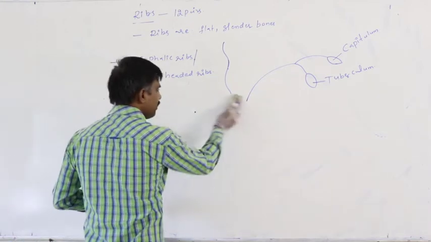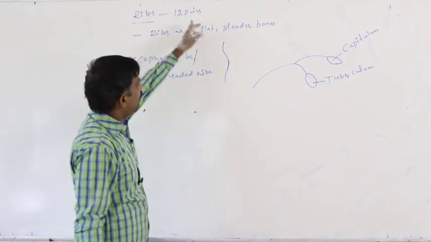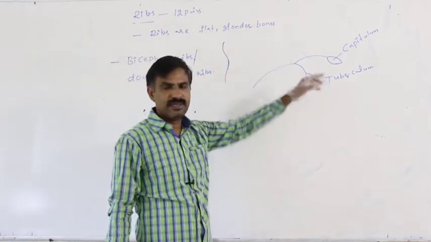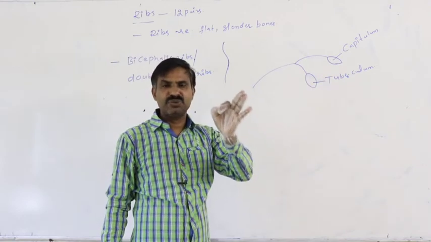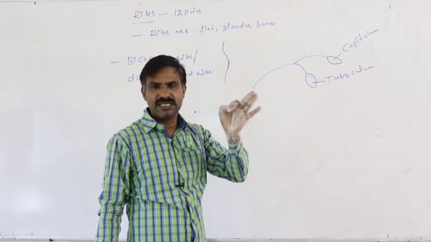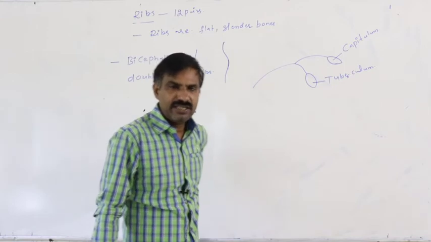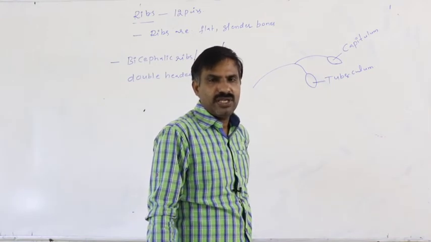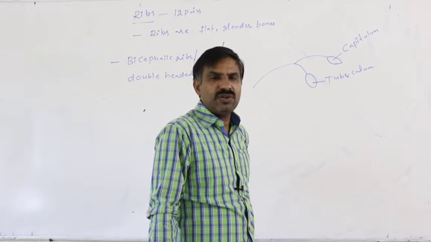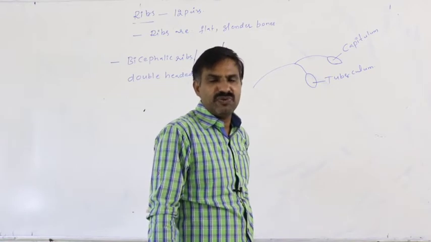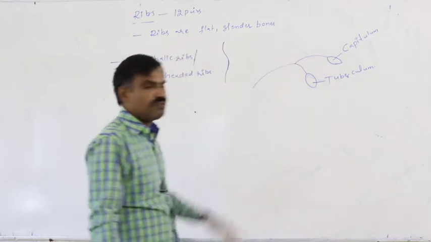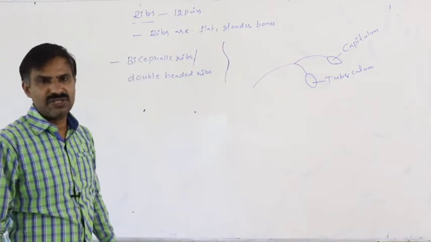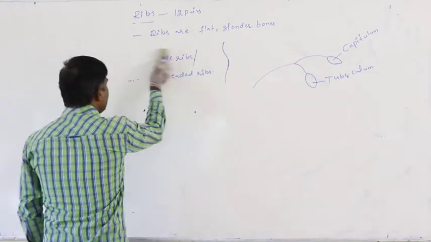Definitely these 12 pairs of ribs are attached to the thoracic vertebrae dorsally. In the thoracic region, 12 thoracic vertebrae are present. These 12 pairs of ribs are attached dorsally to the 12 thoracic vertebrae.